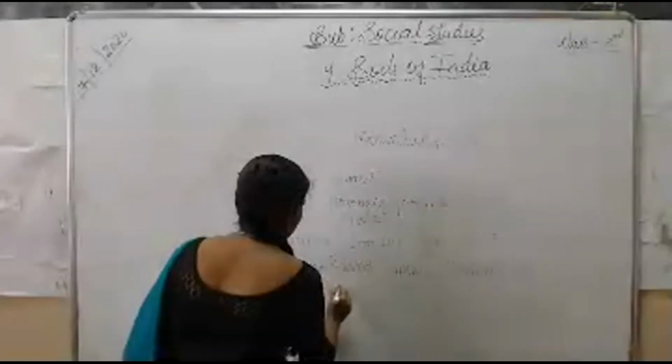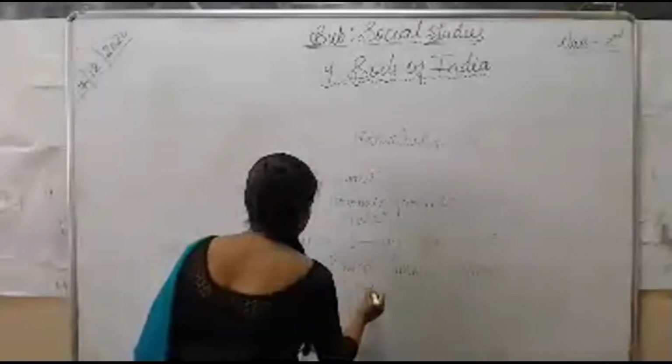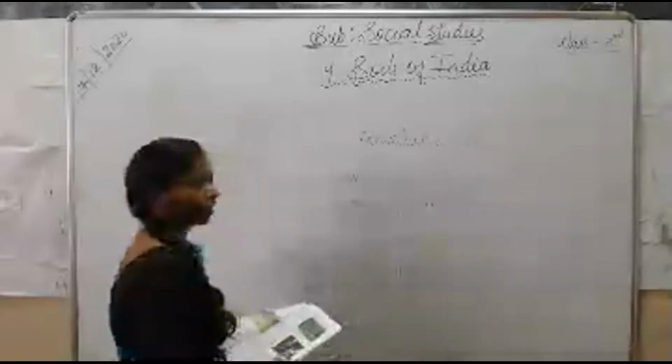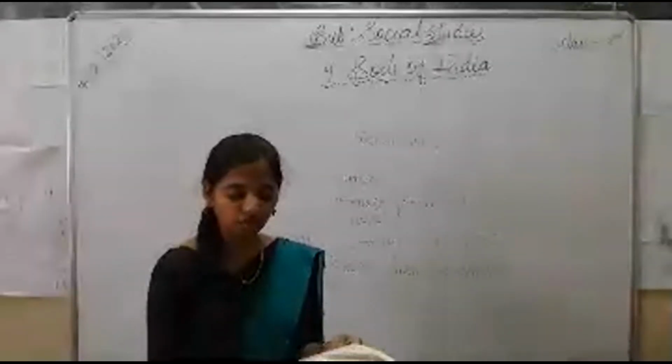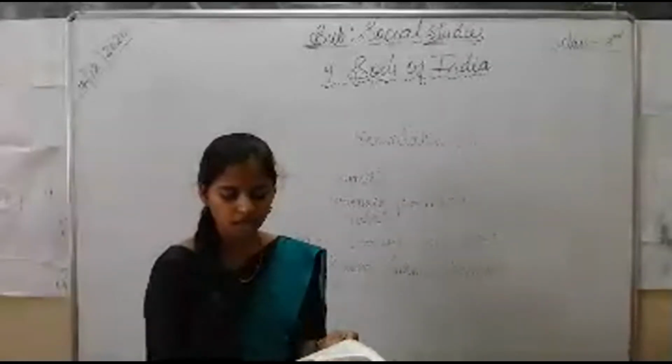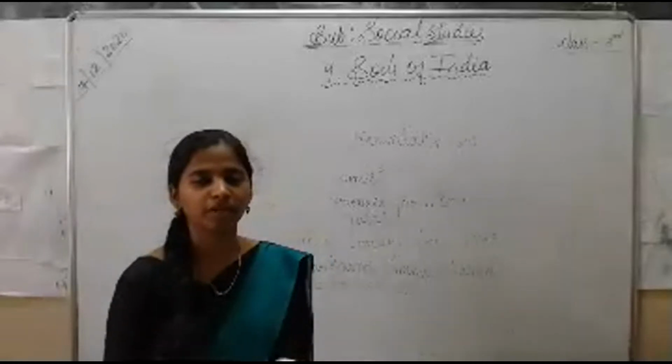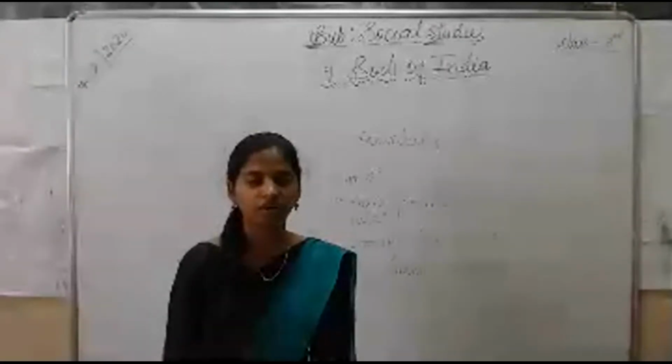In all these hilly areas, you can find terrace farming, and the crops which I have explained, like maize, barley, as well as coffee, fruits, and some spices, can be grown here by using terrace farming.